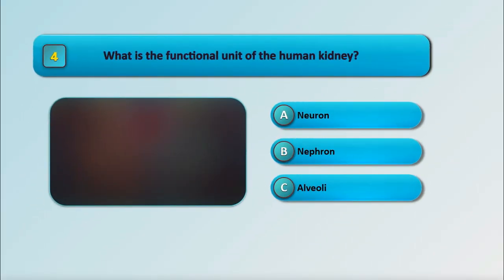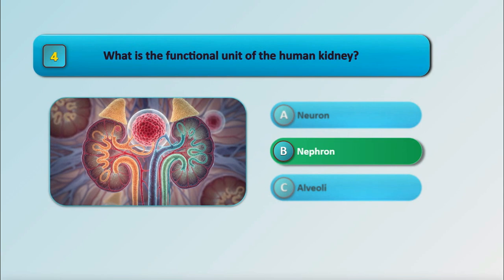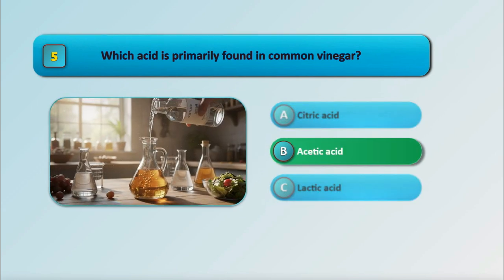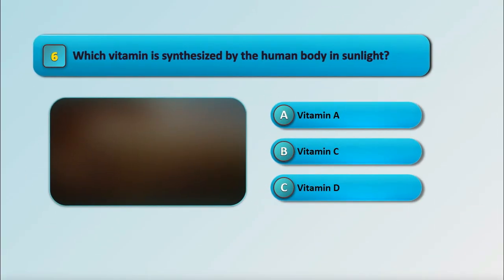What is the functional unit of the human kidney? Which acid is primarily found in common vinegar? Which vitamin is synthesized by the human body in sunlight?